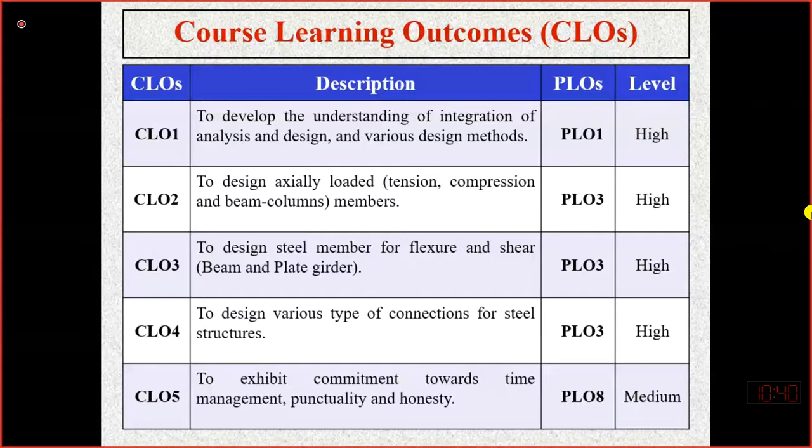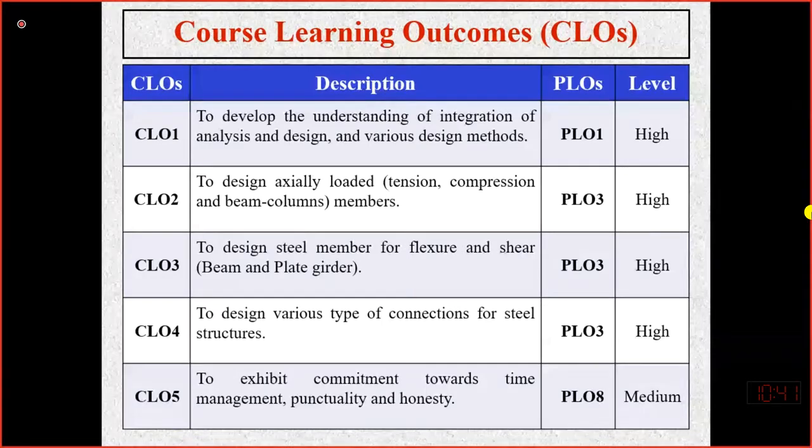And CLO5 is very important, and this is to exhibit the commitment toward time management, punctuality, and honesty. 10% of the marks are dedicated to this particular CLO, and how will I assess it? This can be assessed by your assignments, maybe your class attendance, and other things.